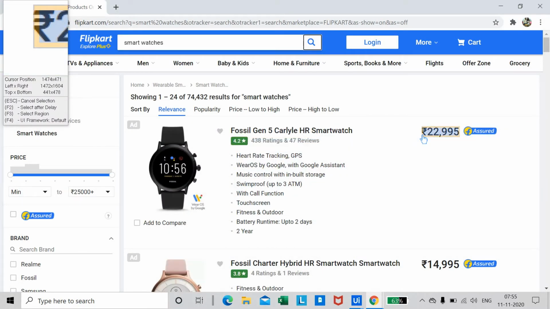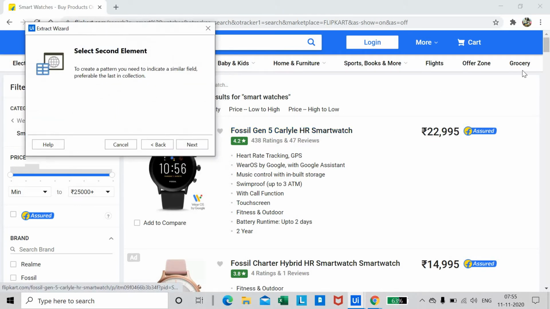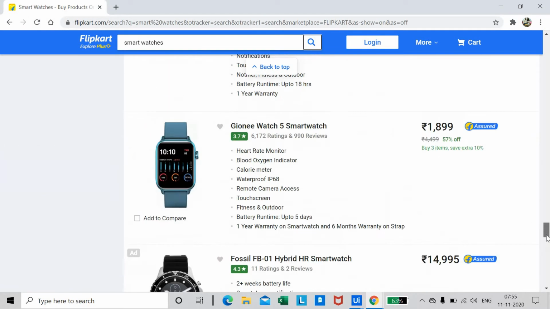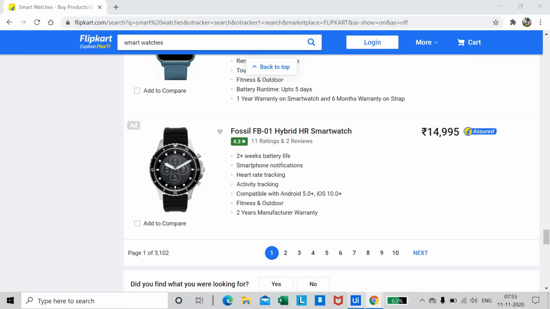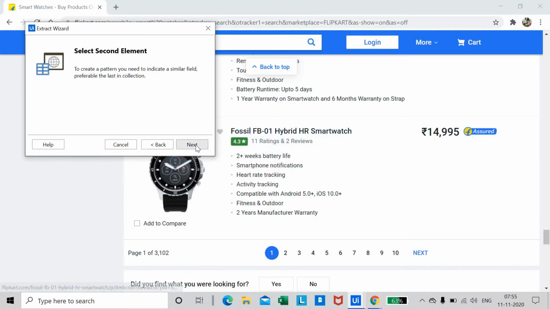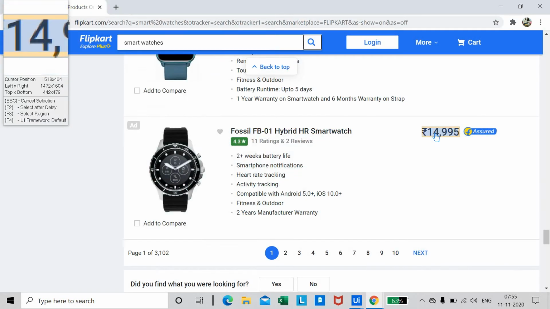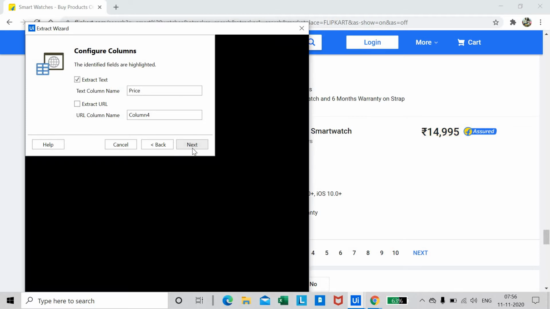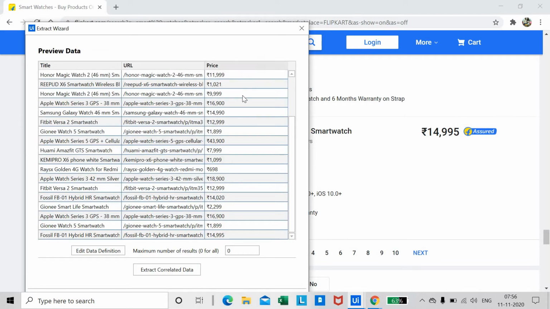So which one would you like to extract? Now I would like to extract the price. So repeat the same process. You need to drag it down the same page, the last one, and you have to choose next, and you have to choose the price. You have to give the column name, price, and say next. So here you can see the prices also.